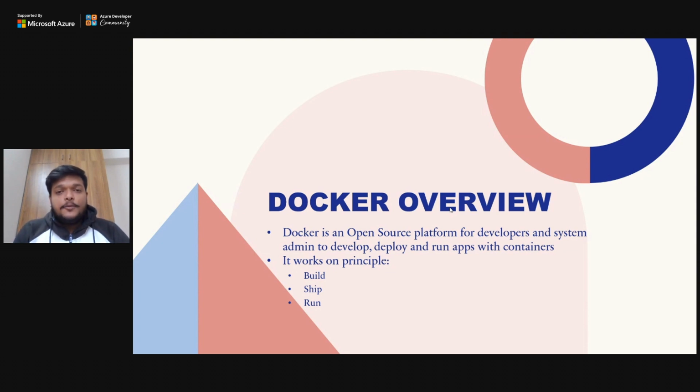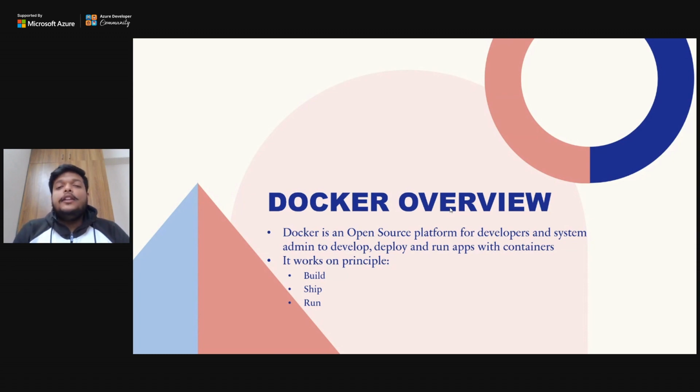Now DevOps people use Docker to ship the products, to create the containers, but now developers must also know Dockerization. It is considered that if you are a developer, you write the code and you should also be able to ship your code, right? There is no need for system admins to do that for you, because this is your code, so you should know how to use it and how to deliver it to the clients. So basically it is used to develop, deploy and run the applications. I guess these three features of Docker are very clear to you: what is development, what is deployment, and what is running the applications.